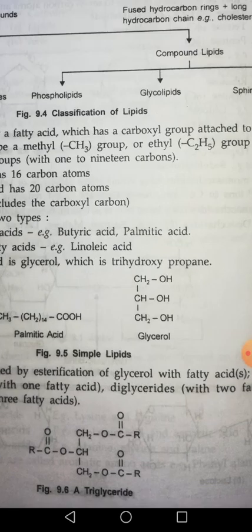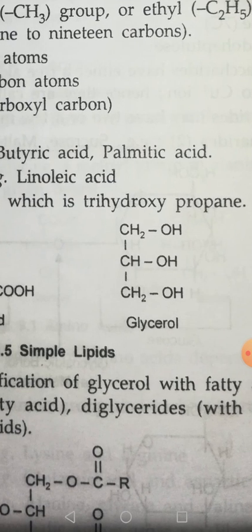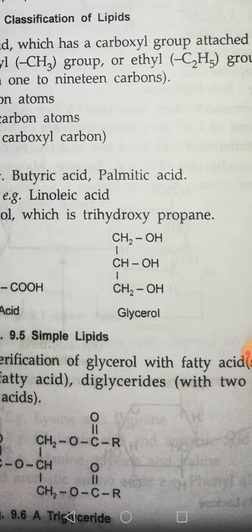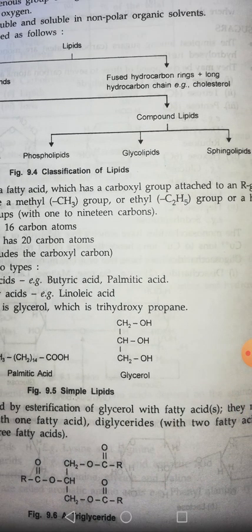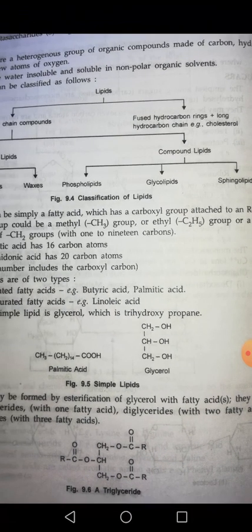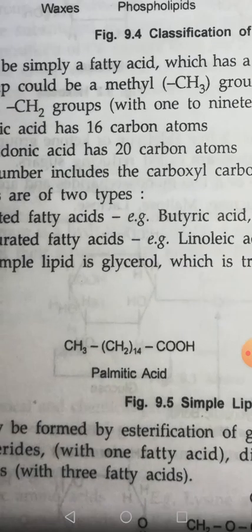Here in the picture you can see one, two, three carbon atoms: CH2, CH2, CH2. There are three CH2 and one OH group is attached to each of the carbon atoms. So that's why it is called 3-hydroxy propane. Why propane? Because three carbon atoms are here. Is it clear?